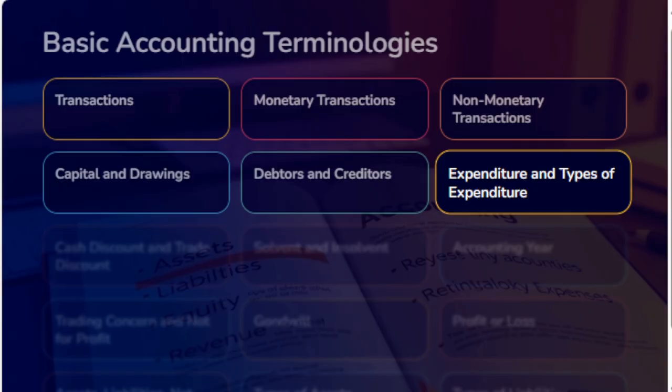Whereas revenue expenditure is expenditure from which no future benefit is expected but which has an immediate or short-term benefit, maybe less than 1 year. It does not increase the profit earning capacity of the organization. These are normal day-to-day operating expenses of the business and appear on the debit side of the trading and profit and loss account. It is recurring in nature. For example, salary, wages, rent, electricity bill, etc.